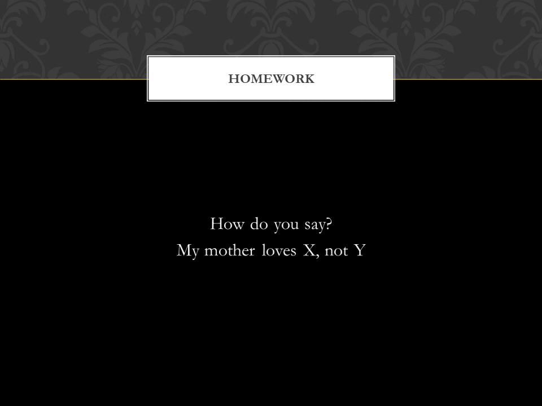Okay, so we are almost at the end of the lesson today. For homework, my mother loves X, not Y. You can choose any X or Y as per your or your mother's choice. I don't have any issue on that. Just try to keep in mind the construct of the sentence.